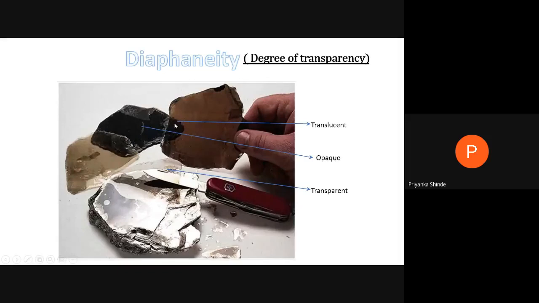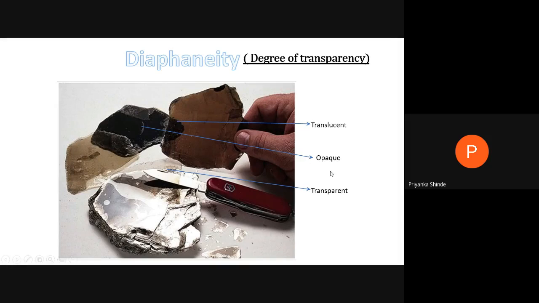When the light can pass but you cannot see the object on the other side, that is called translucent. There are many examples, like feldspar, which is translucent.